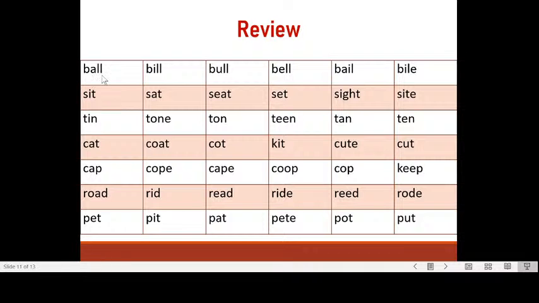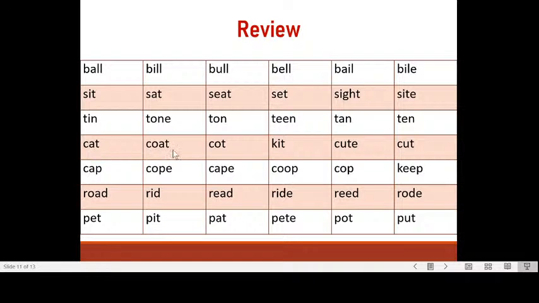Okay, again, across, more words. Ball, bill, bull, bell, bail, bile. Okay, next. Sit, sat, seat, set, sight. And tin, tone, ton, teen, ten.